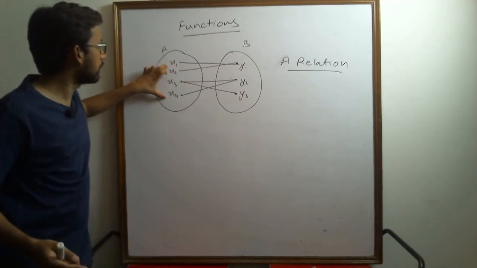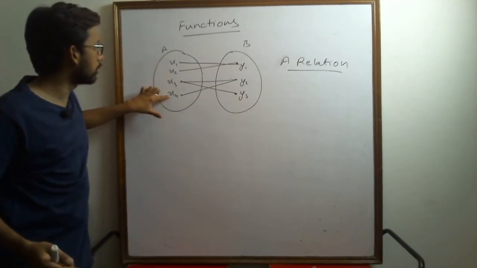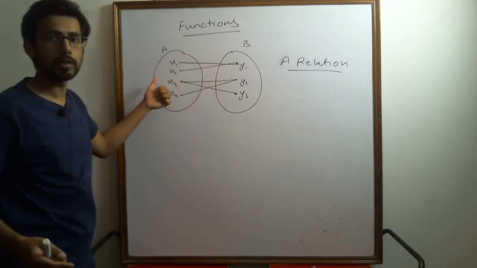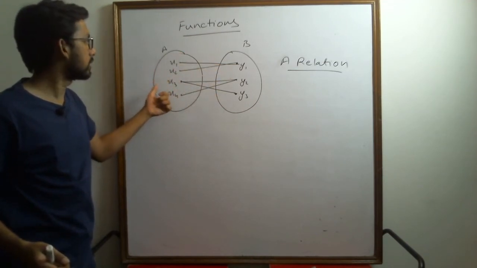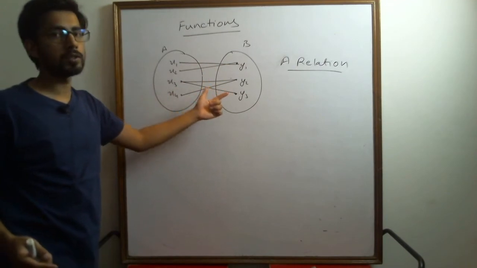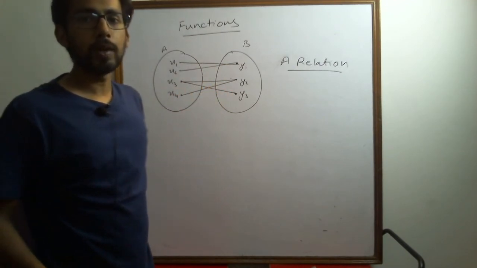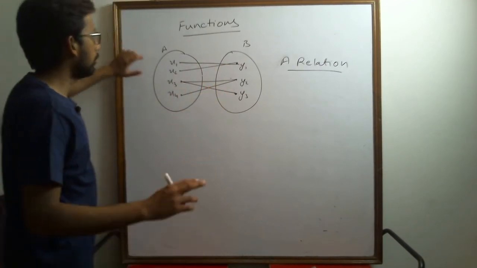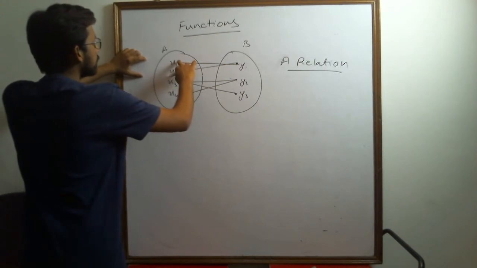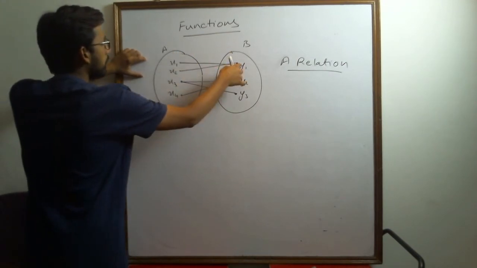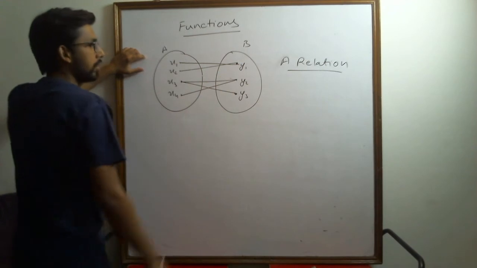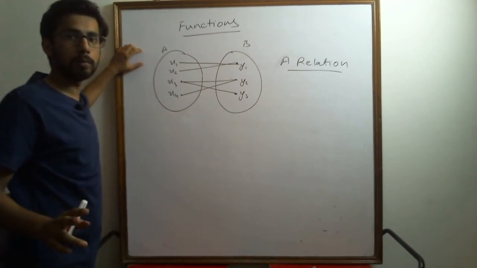Though it is satisfying our first condition that all the elements of the domain have an image, the second condition that it should have a unique image is not satisfied. That's why it is not a function. Now, you may think that these two elements also have an image which is the same, but we do not have a problem with that.